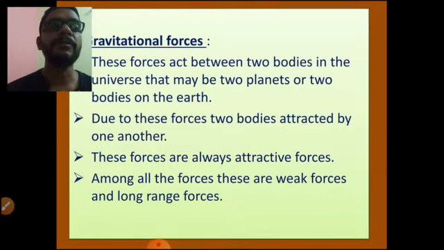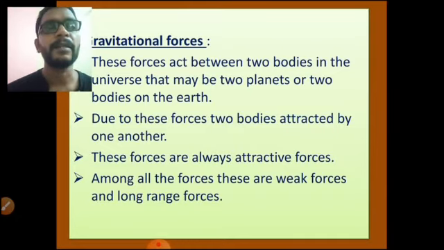Due to these forces, two bodies are attracted by one another. Among all the forces, these are weak forces and long range forces. We know there is an influence of the gravitational force of the earth on the moon, and also the sun's gravitational force, due to which we are revolving around the sun.